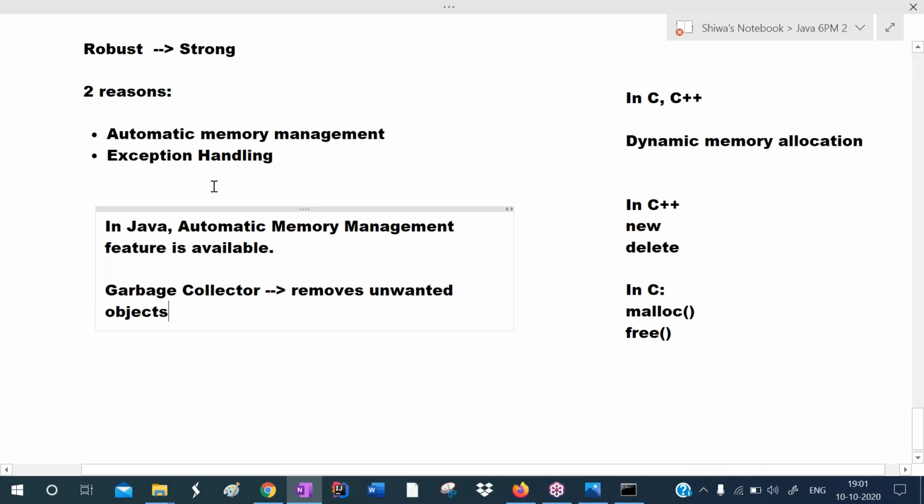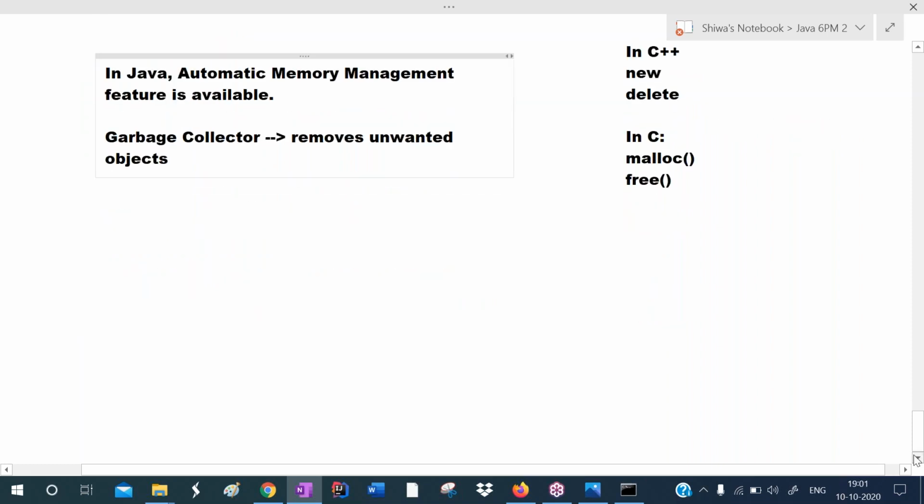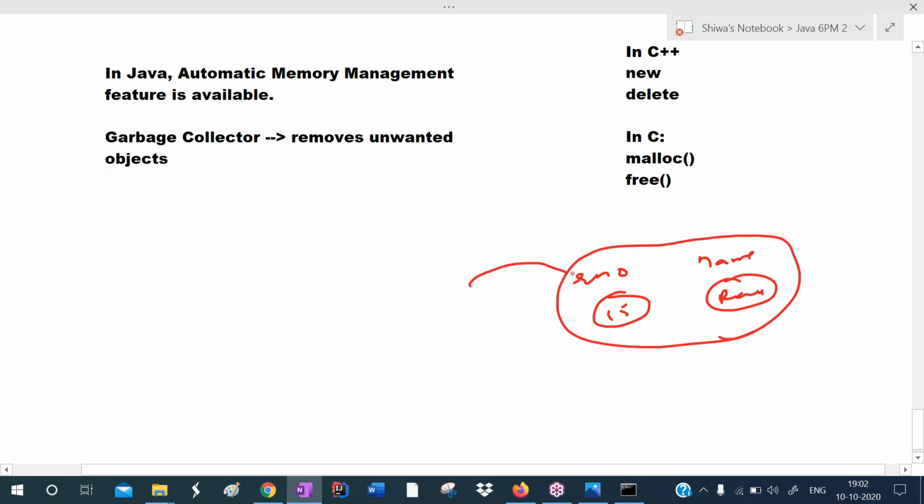For example, here some object is there, a student object. Assume that this is a student object. Student roll number is 15, student name is Ramu. So this object is created. This object's reference is in the variable s1, so s1 holds this memory location's address. Now if I write s1 equals null, this reference will be gone.